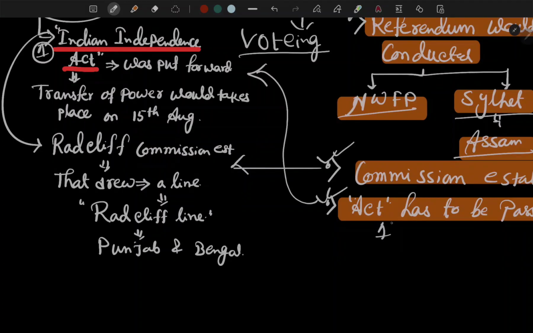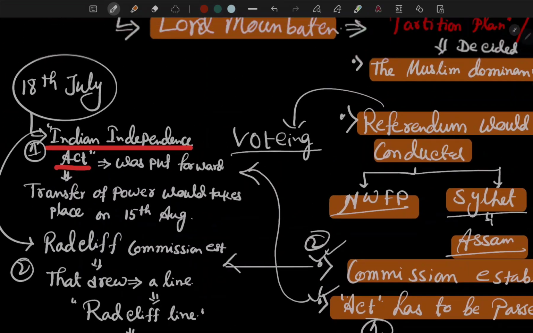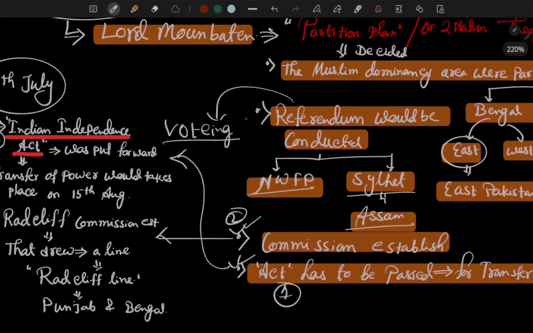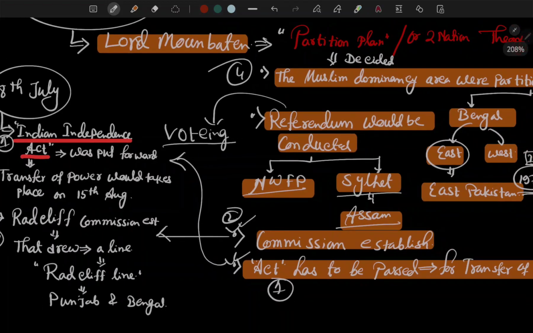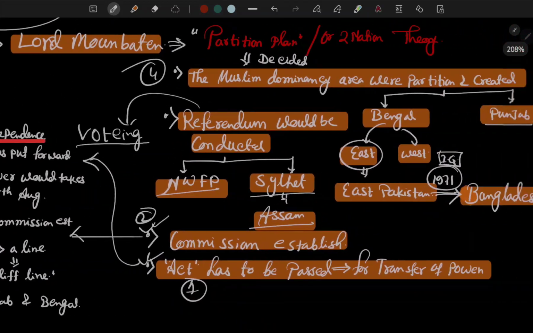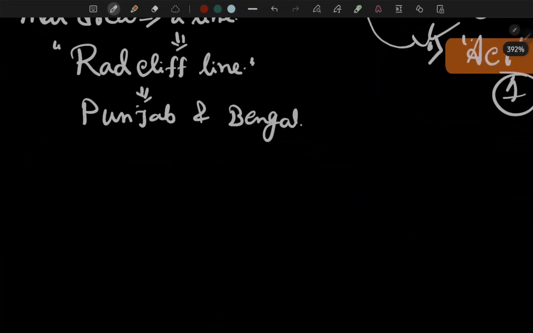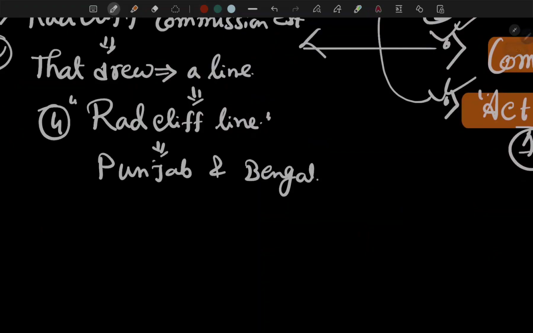See, one, the Independence Act should be passed, done. Then the second development, the Radcliffe Commission established, done. Then the fourth, the Muslim dominance area partition plan. Through the Radcliffe line, Punjab and Bengal partitions done.